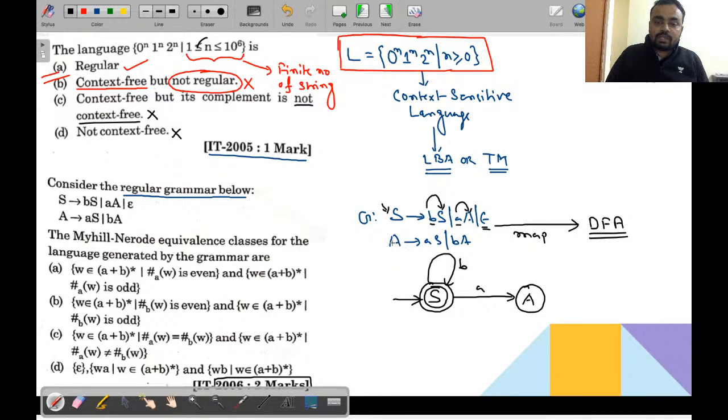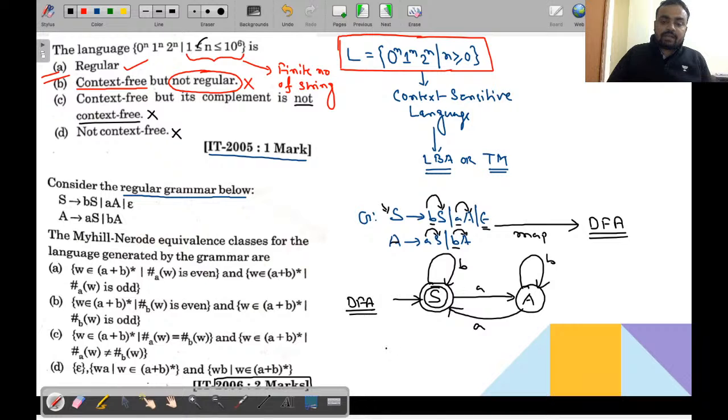Now let's think about state A. On state A, if we are giving a as input, we are migrating to S. If we are giving b, we are migrating to A. So this is the final machine for the above grammar.